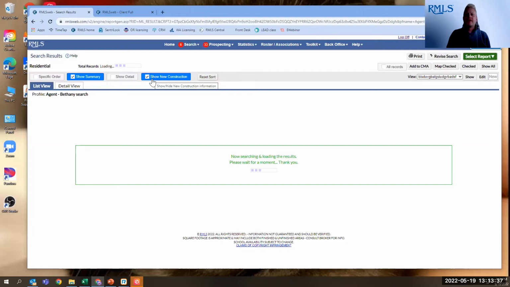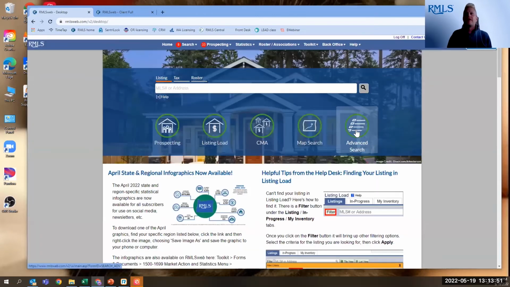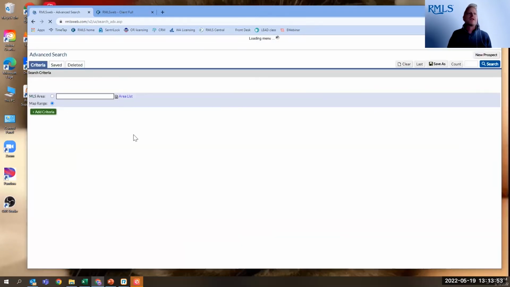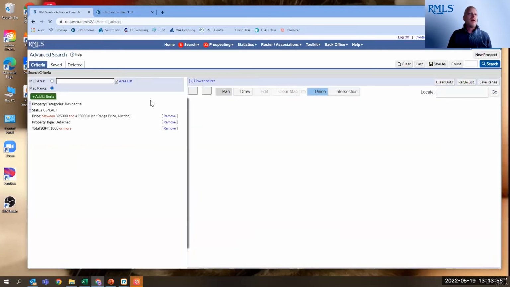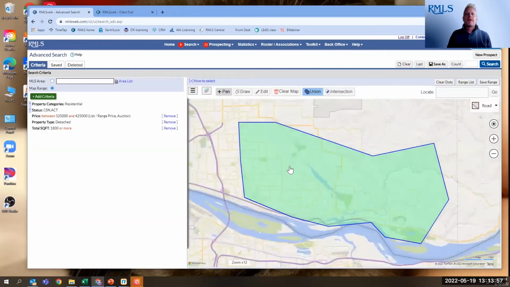You have the option of turning this off, but you want to have those on. All right, we're going to move on and go to a different search to make that show up here. Let's just go over to my advanced search and let's get some stuff in there.